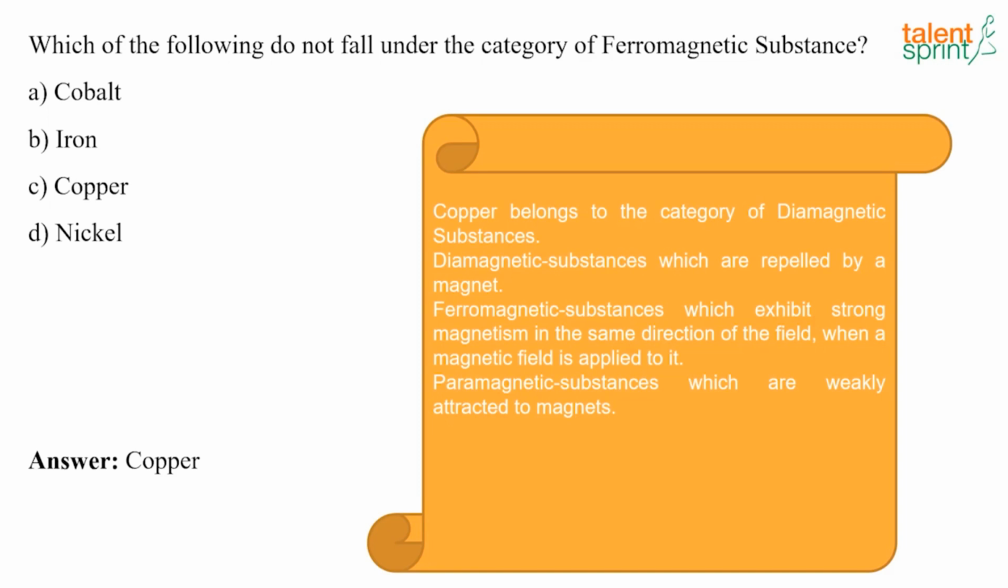Whereas ferromagnetic substances exhibit strong magnetism in the same direction of the field when a magnetic field is applied to them. And paramagnetic substances are weakly attracted to magnets. Right? So we have discussed here three types of substances, that is diamagnetic, ferromagnetic and paramagnetic, and copper comes under diamagnetic substances.